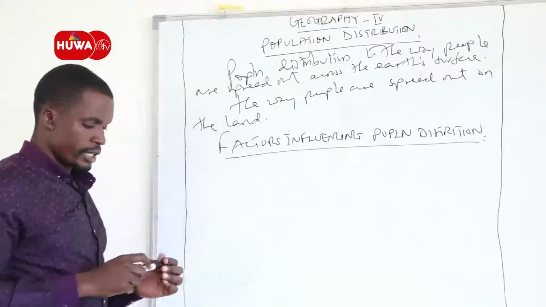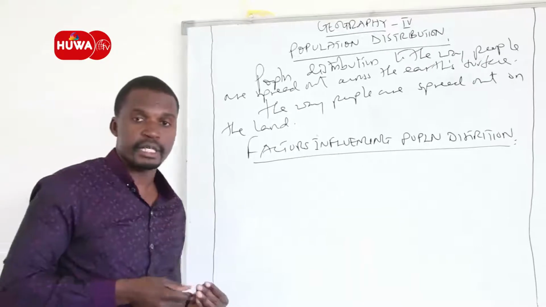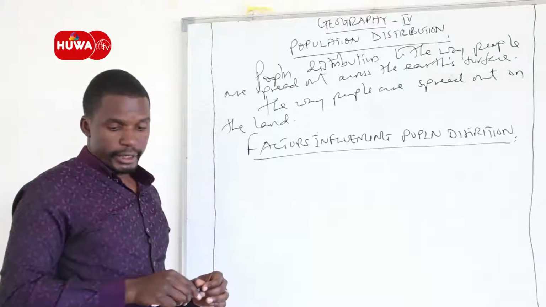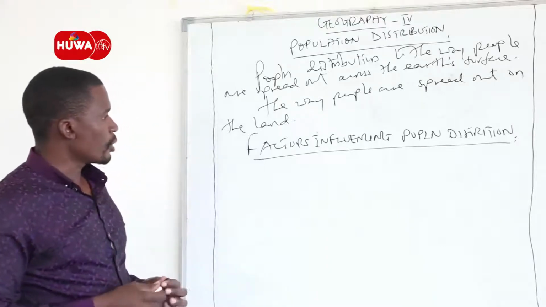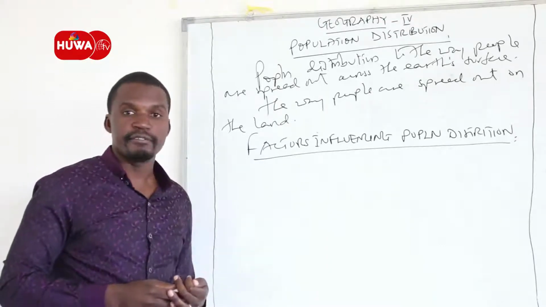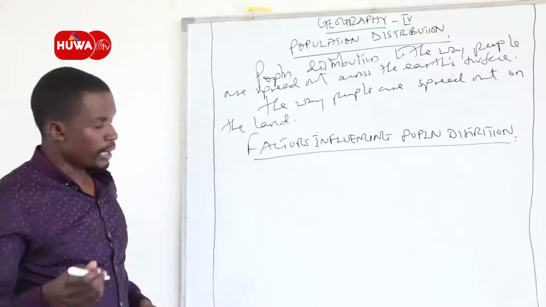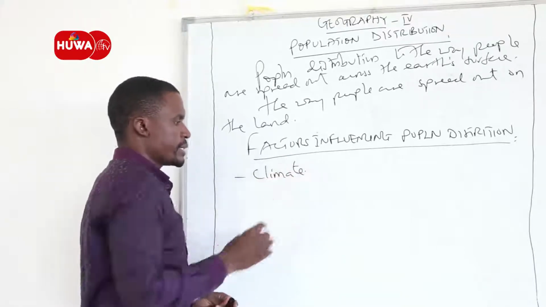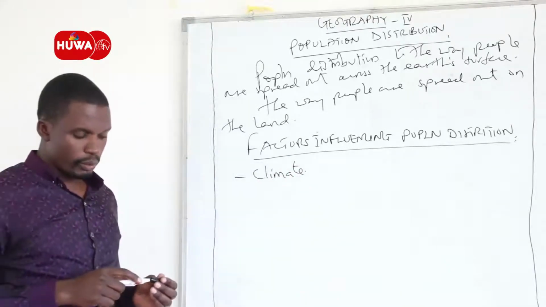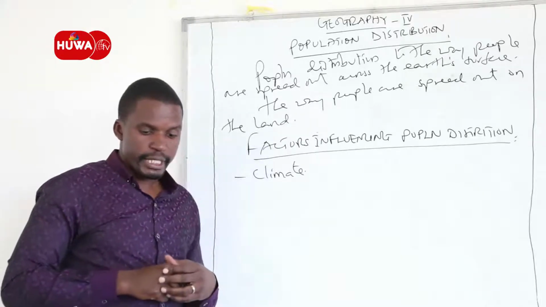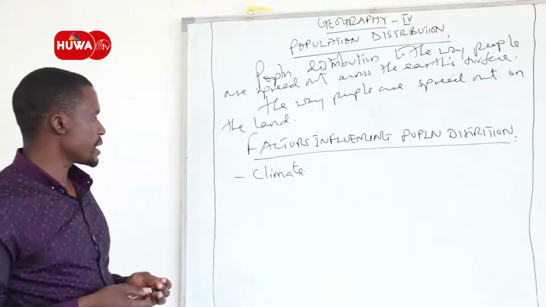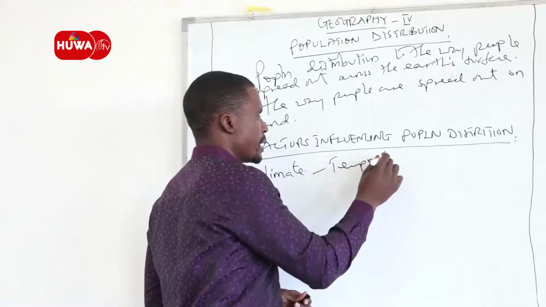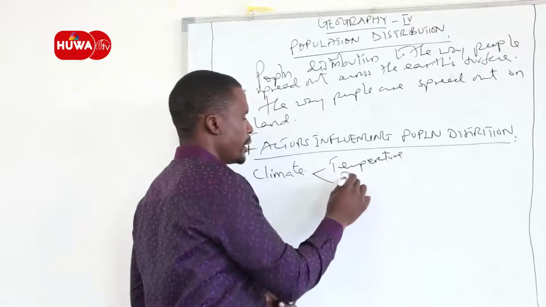When we talk of population being unevenly distributed over the earth's surface, we are talking about the variation in the number of people in different localities. Therefore, what are the factors that can influence that variation? The first factor is climate. Here, under climate, we are looking at factors like temperature and rainfall. We will compare the factors of temperature and rainfall.